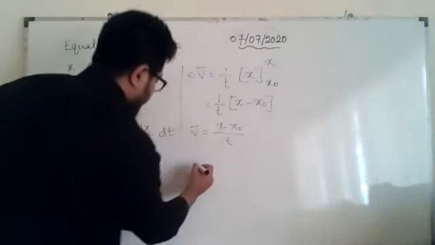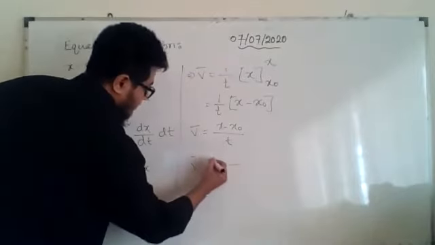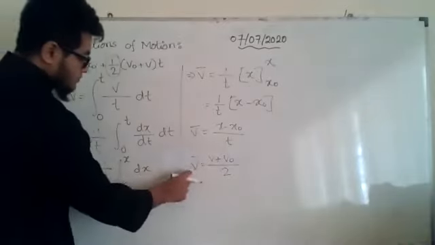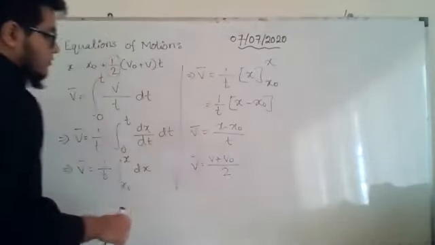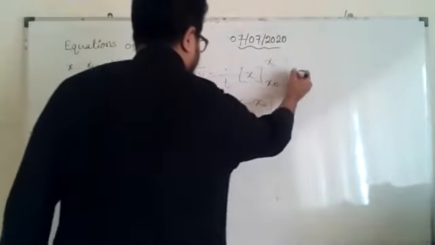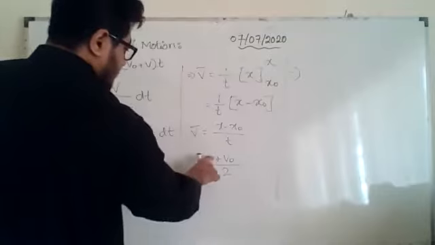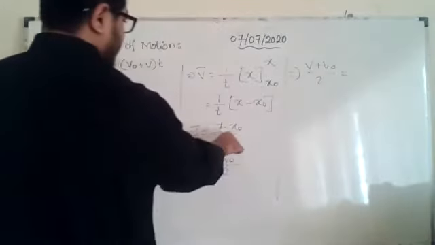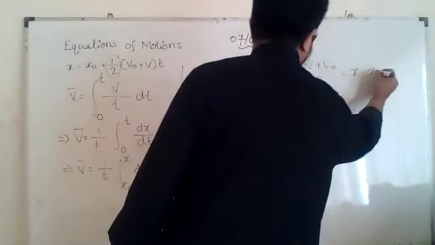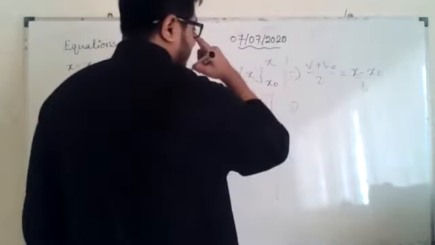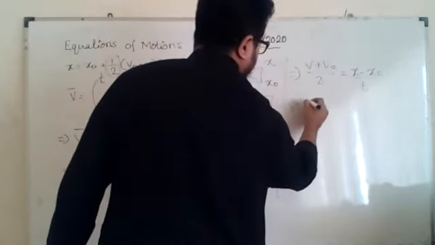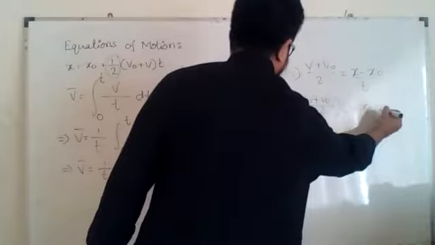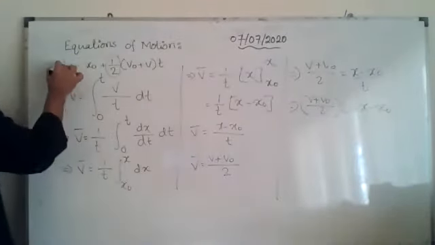Now average velocity, as I told you, can be written as the summation of final and initial velocity divided by 2. So if I replace it here, v bar will be replaced by (v plus v naught) by 2. So (v plus v naught) divided by 2 will be equal to (x minus x naught) by t. Cross multiply: (v plus v naught) divided by 2 into t is equal to x minus x naught. This is what I'm supposed to prove.